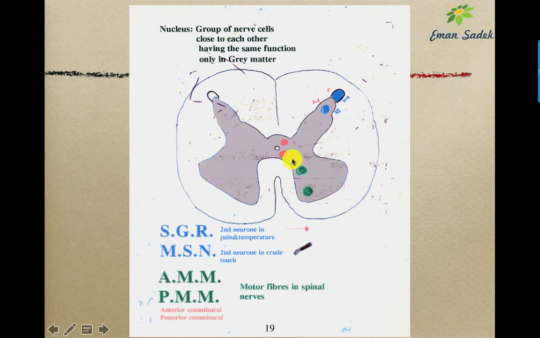And in the gray commissure, we have the anterior commissural nucleus in front of the central canal and the posterior commissural nucleus behind the central canal. And in the anterior horn, we have motor nuclei, which are medial in position, called the anterior medial motor and posterior medial motor nuclei. These 6 nuclei are present in all the sections of the spinal cord.